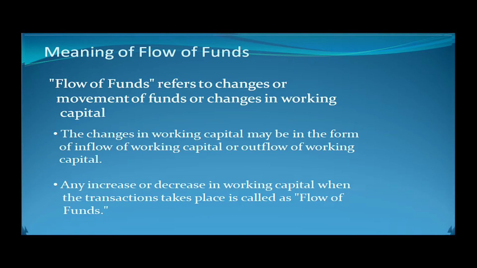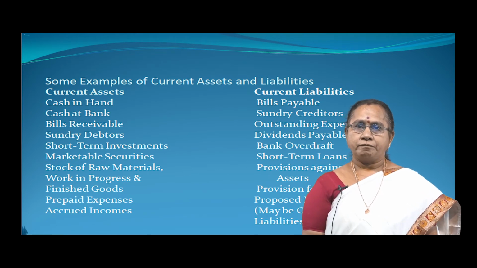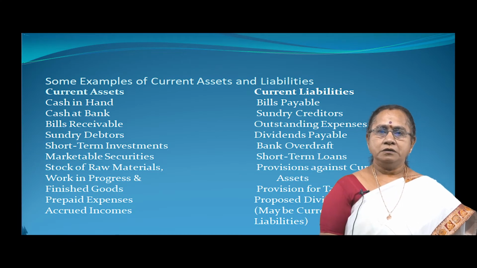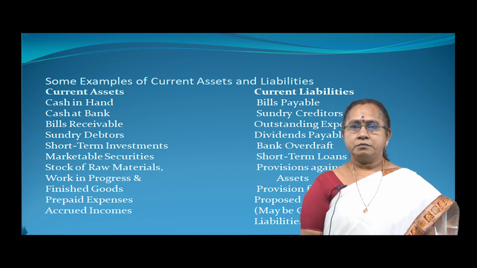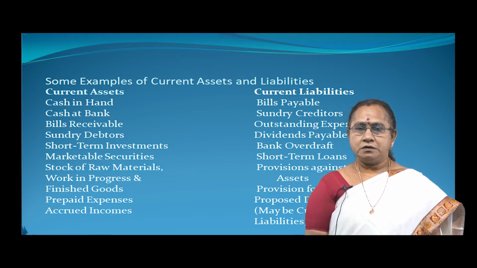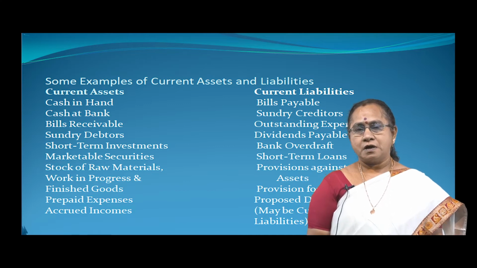Now we will see some of the examples for current assets and current liabilities. Current assets are cash in hand, cash at bank, bills receivable, sundry debtors, short-term investments, marketable securities, stock of raw materials, work in progress, finished goods, prepaid expenses and accrued incomes.